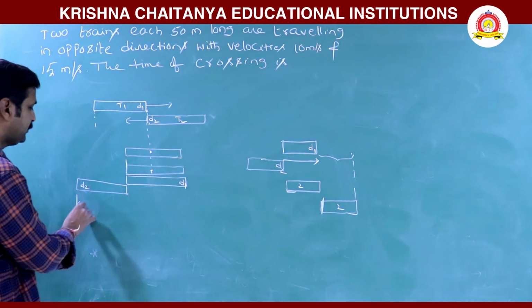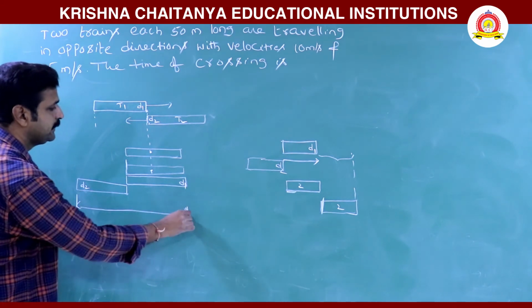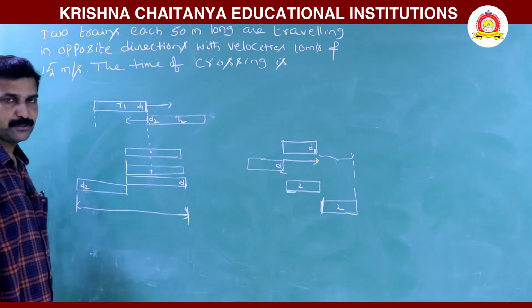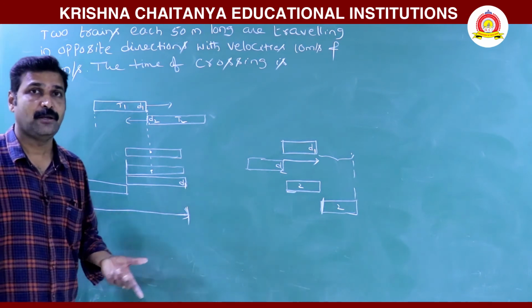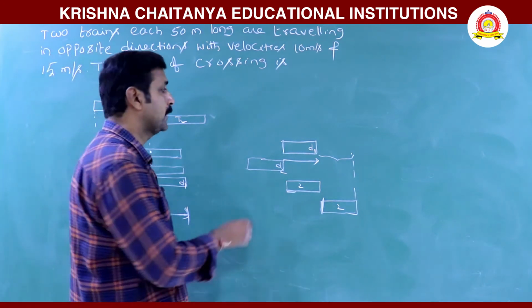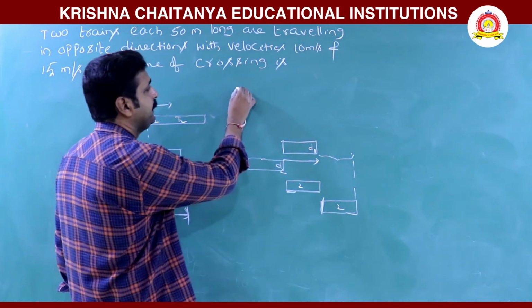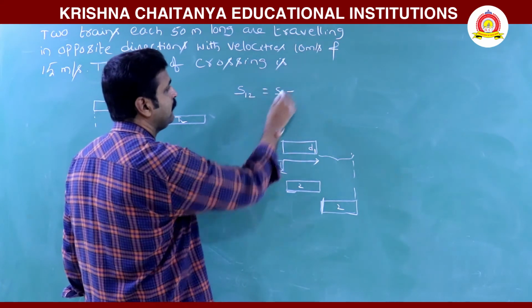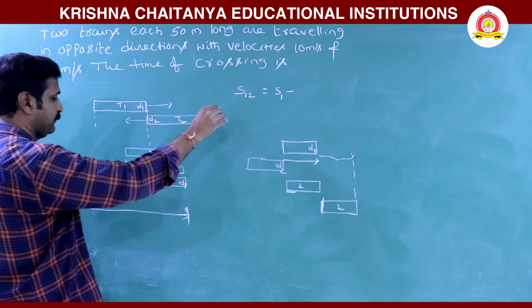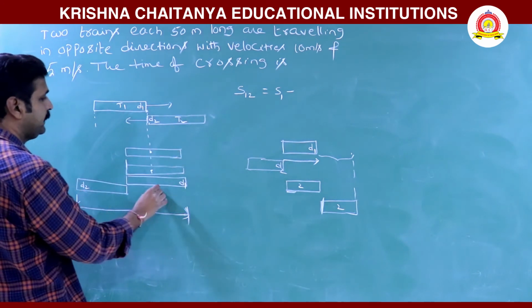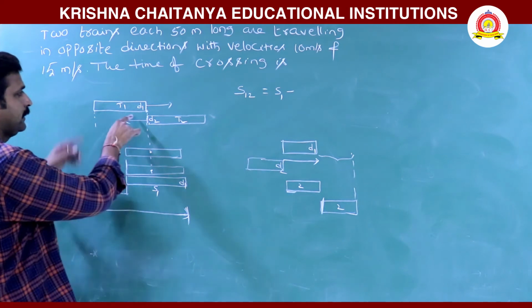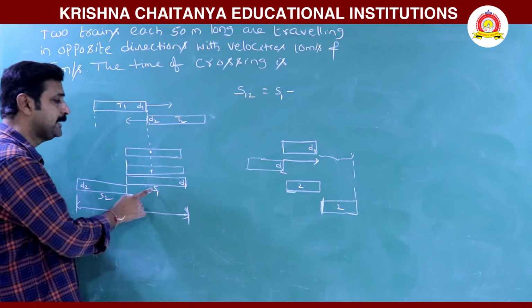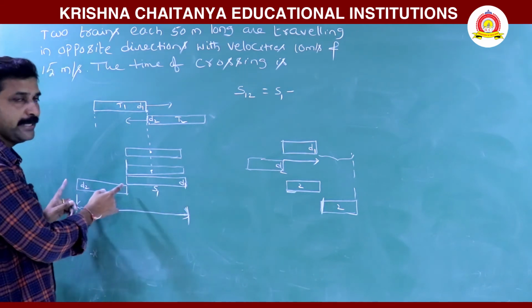So when they cross each other, what is the total distance the two trains travel relative to each other? That is the relative separation. When they are in opposite directions, here this is S1 travel, this is S2 travel. The length of the first train we can say as S1, the length of the second train as S2.